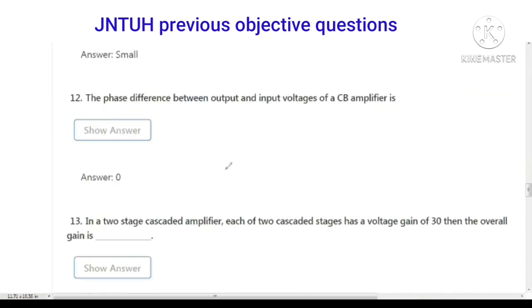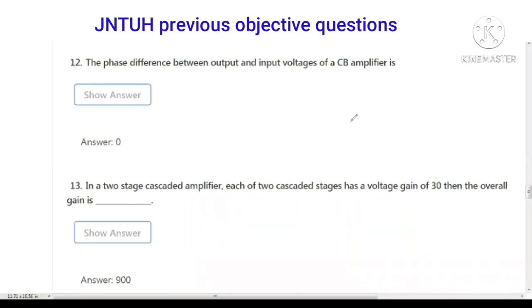Next question, the phase difference between the output and input voltage of a common base amplifier is 0 degrees. For the common emitter amplifier the phase shift is 180 degrees, but for the common base amplifier the input output voltage phase difference is 0 degrees.